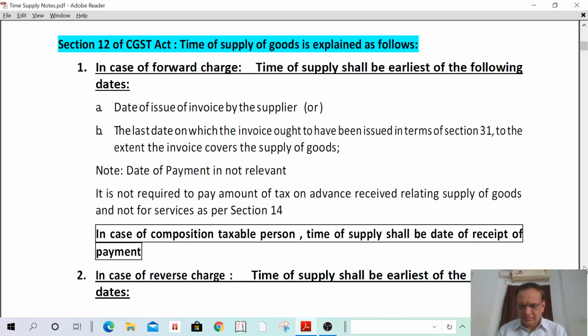Then the second concept is supply of goods under reverse charge. Previously we had discussed supply of goods under forward charge. Now, for supply of goods under reverse charge, what is the time of supply? In case of supply of goods under reverse charge, the time of supply shall be the earliest of the following.